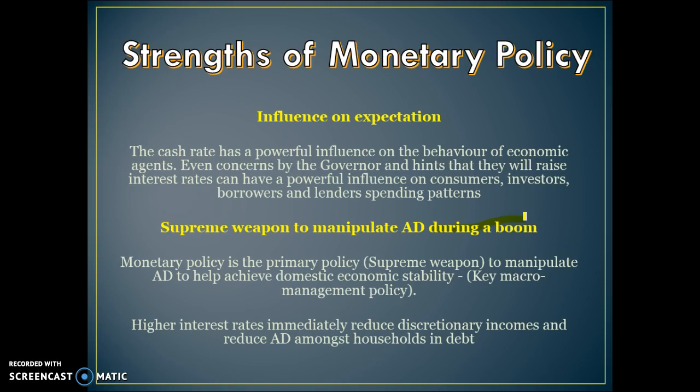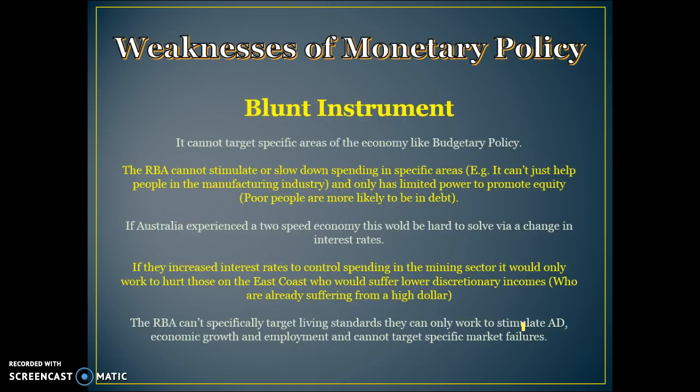But during a boom, it's really effective because the RBA are able to raise rates, decrease people's discretionary income, and that can have a big impact on their willingness to borrow, as well as through the cash flow, their discretionary income to spend. So monetary policy is the primary policy during a peak to achieve domestic economic stability. Higher interest rates have an immediate impact on discretionary incomes and have a big impact on households that have debt. It's the best policy possible for reducing aggregate demand in a boom, and is better during a boom than it is during a trough. We'll talk about the weaknesses in the next video.